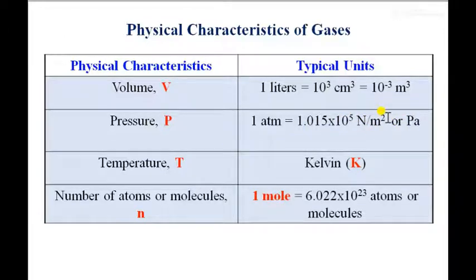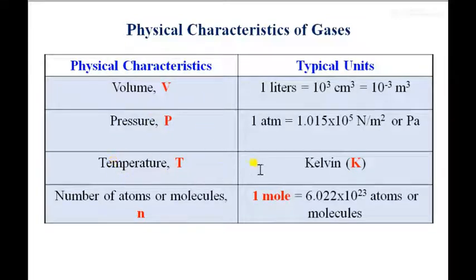Other units we use for pressure are kilopascal, bar, gigapascal, megapascal. Basically we use pascal and bar in thermodynamics to represent the pressure of any system.